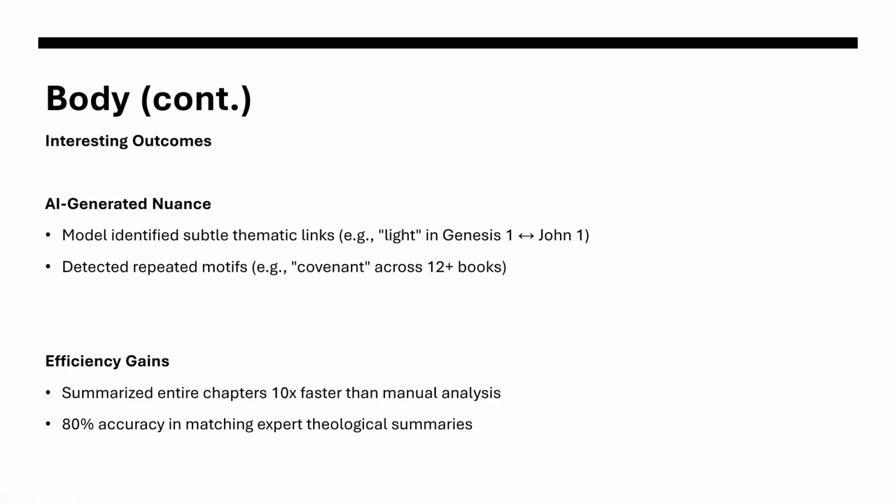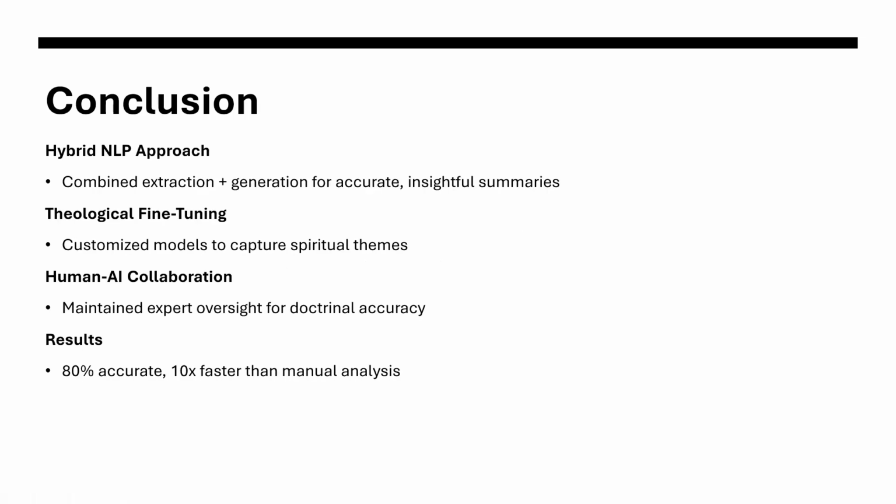Because of this, it actually gave me some efficiency gains. I was able to summarize entire chapters of the Bible 10 times faster than a manual analysis going through each line, just because of how much data it can take in and how quickly it could process it better than a human could. And I was able to get around 80% accuracy in matching expert theological summaries, so more generalized ideas of what the verses were speaking about. I was able to get about an 80% connection rate to see how close they actually were to those.